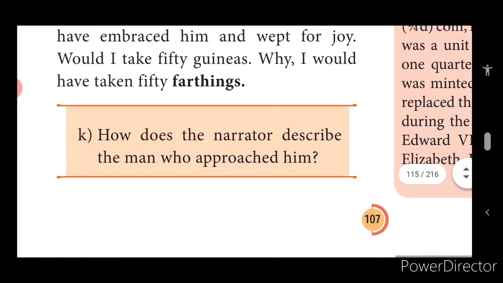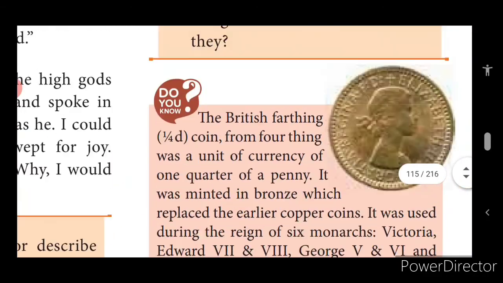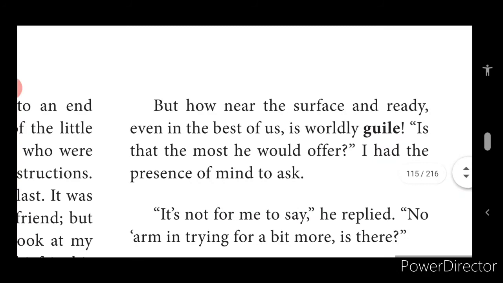Then, he thought, why should I accept for 50 guineas? Let me quote a little more, he thought. Who thought? The narrator. Children, you must think he is already in trouble. When someone is willing to take up his trouble, even in that situation, the narrator is planning to make bigger benefits. "But how near the surface and ready, even in the best of us, is worldly guilt, is worldly cure, is that the most he would offer."